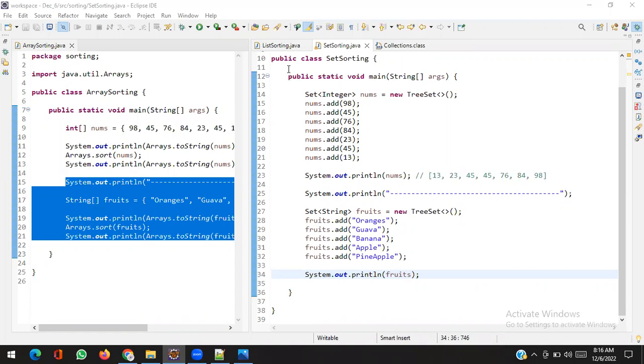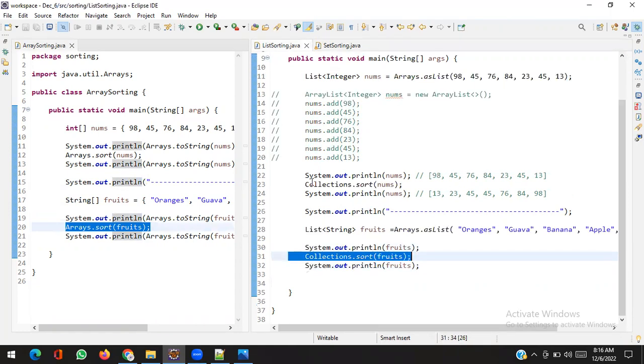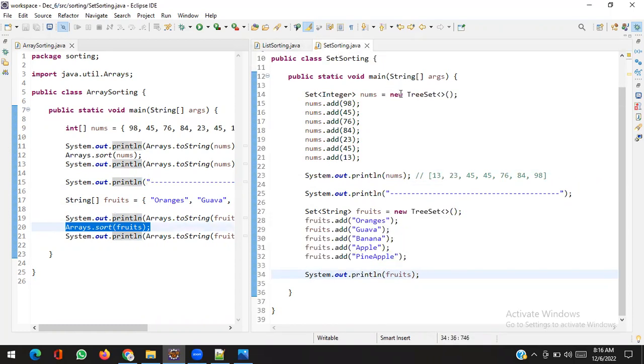Let's move to the next part. So here you can see we can sort an array with Arrays.sort. We can sort a list with Collections.sort. We can sort a set with a TreeSet object. But I'm telling you the problem.